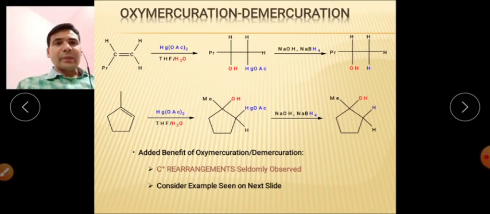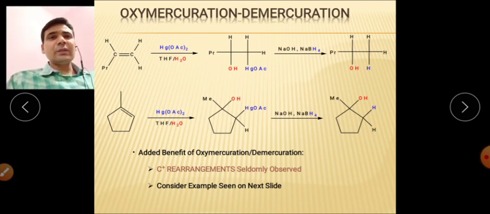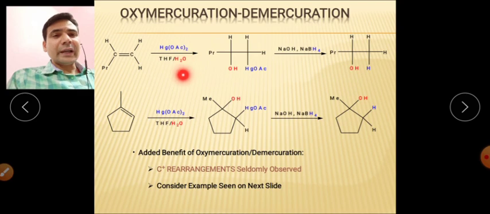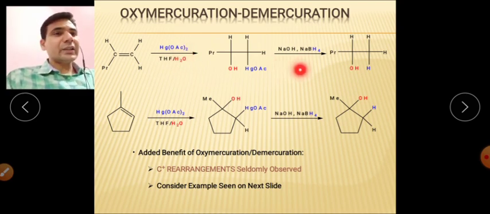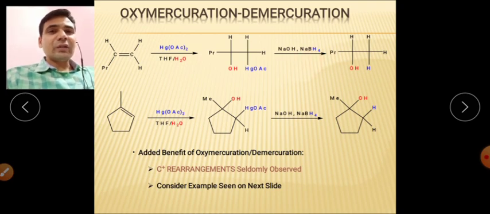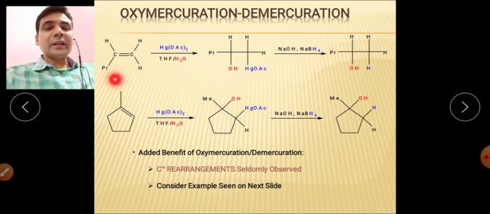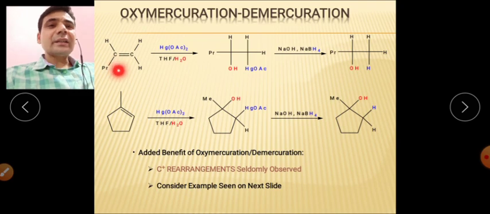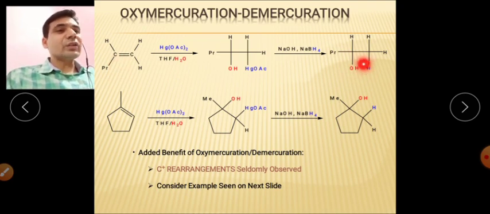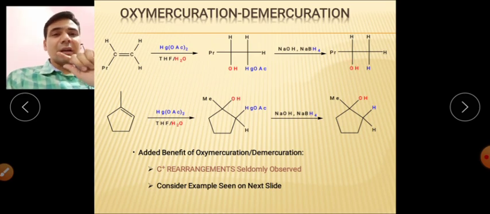Here are some more examples. You can see these examples on the screen: this is the carbon-carbon multiple bond, this is the reagent for the oxymercuration reaction, and then the reagent for the demercuration reaction as well. Here you have the propyl group, and here two hydrogens. So the hydroxyl group will attach at this carbon, right? So this is the hydroxyl group, attached to this particular carbon.